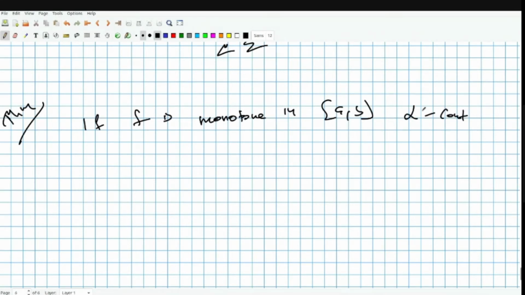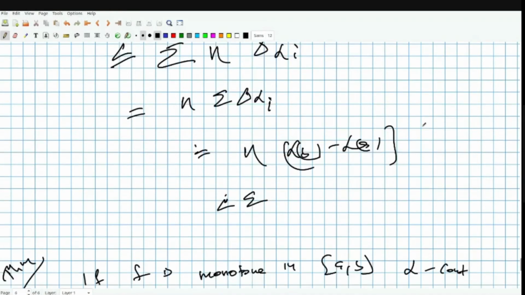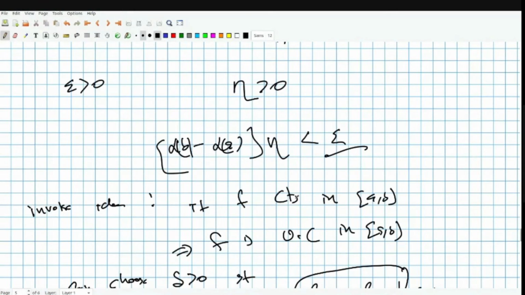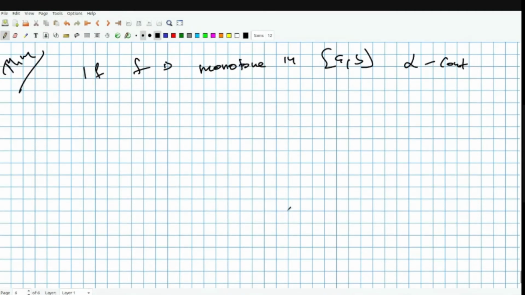It is almost like the previous case, where f is continuous and alpha is monotone. The proof is the same. If alpha is continuous, then f is in R(alpha).